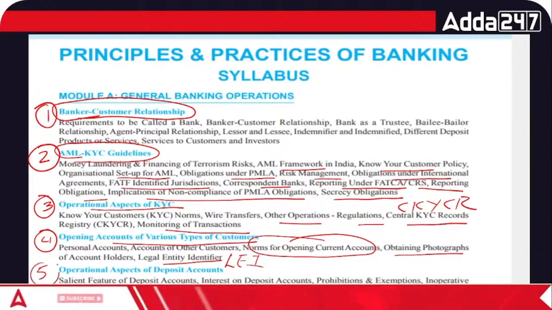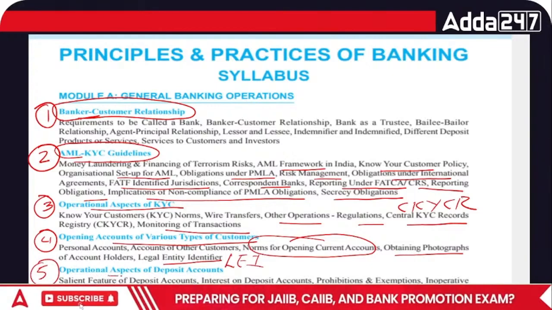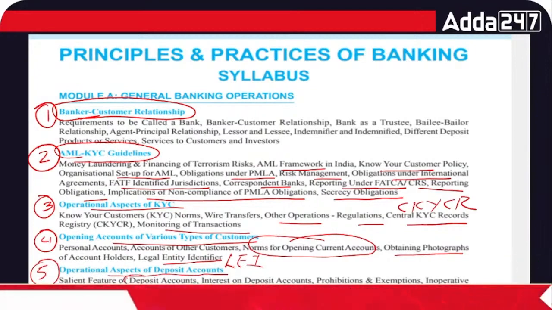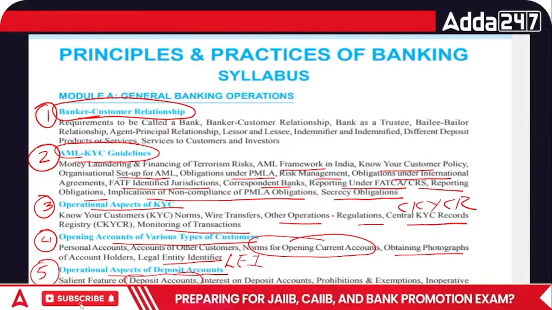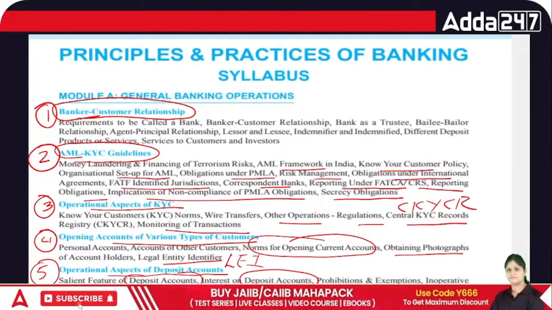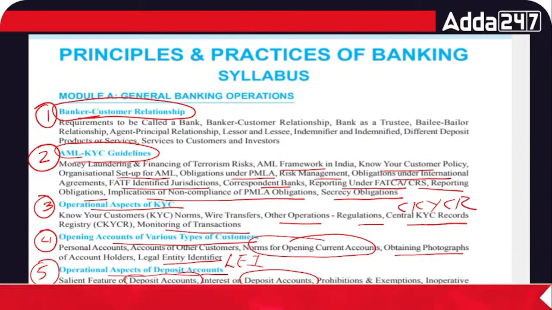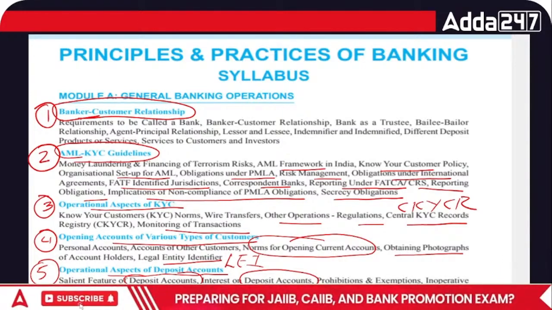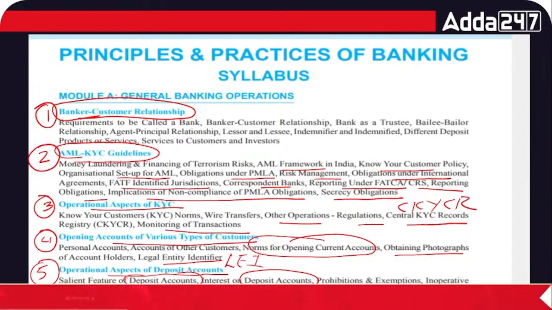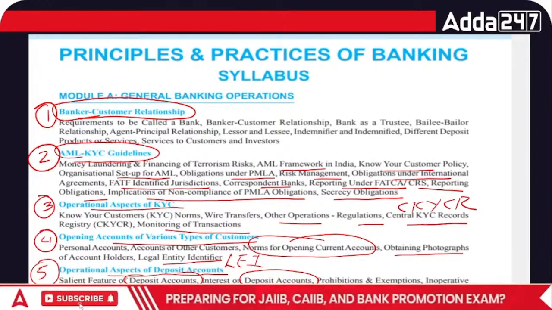Then we have chapter number 5, that is operational aspect of deposit account, right? In this chapter we are going to cover the feature of deposit account, then interest on deposit account, then prohibition and exemption, inoperative account and unclaimed deposit, operational instruction in joint account, nomination facility, other operational guideline, attachment order, and what is the procedure for statutory authorities. So this is your chapter number 5.